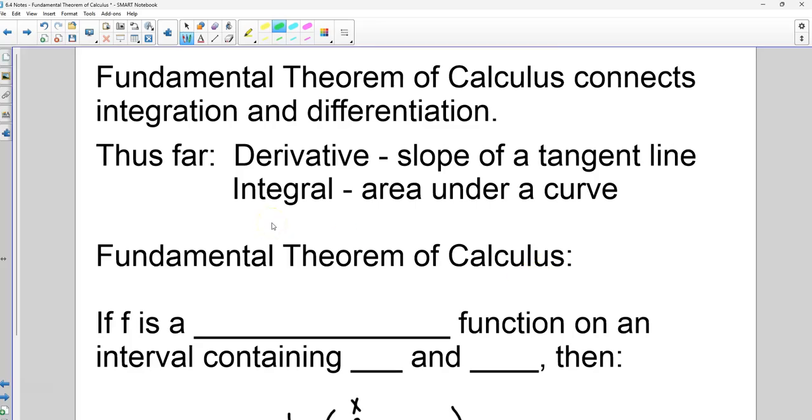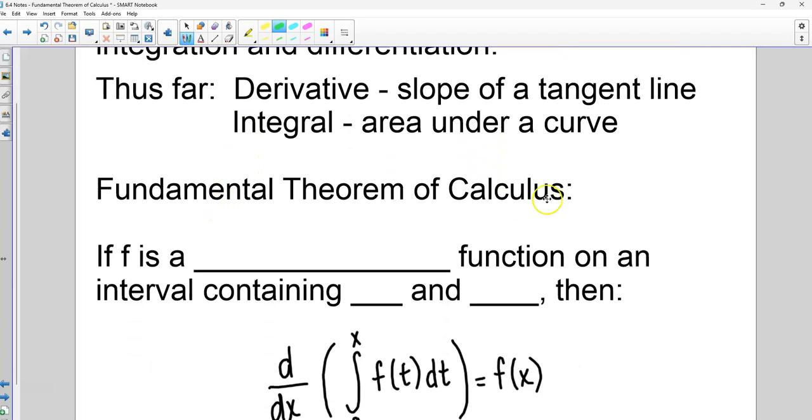That's okay. All right, so the actual work for this is pretty easy. The fundamental theorem of calculus connects integration and differentiation. So far, we know that the derivative is the slope of a tangent line, and the integral is the area under a curve.